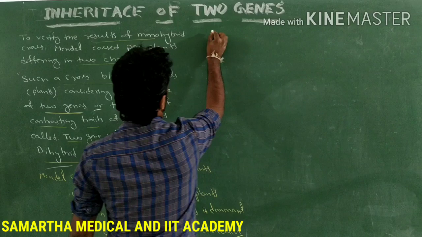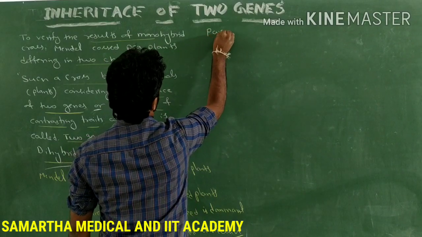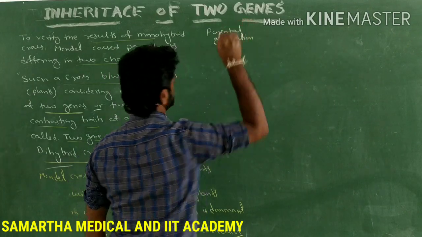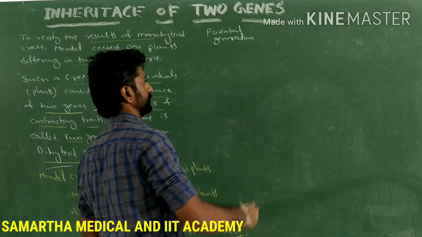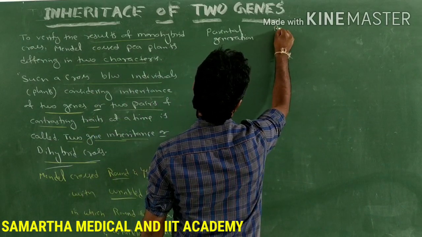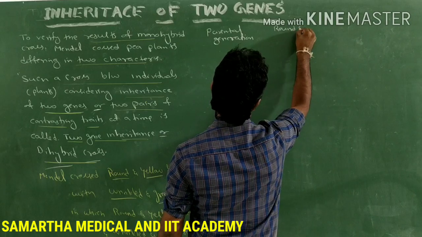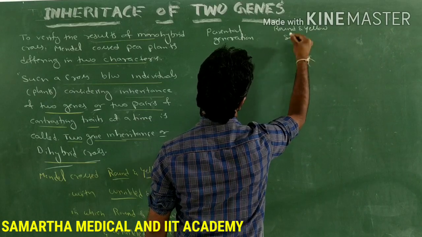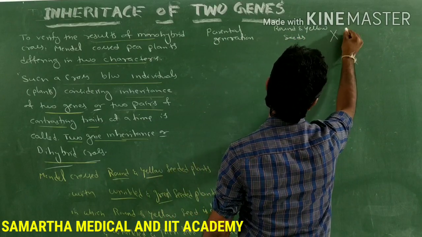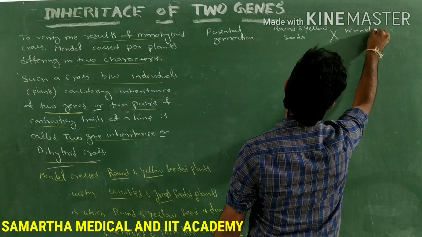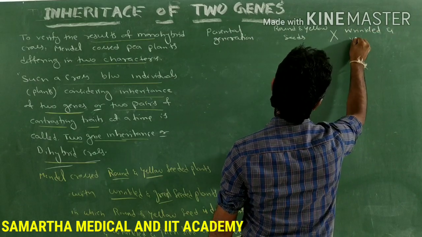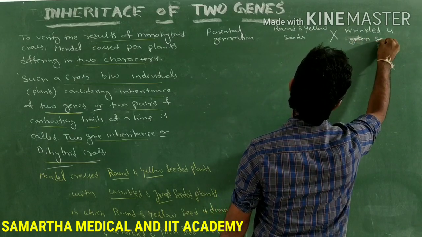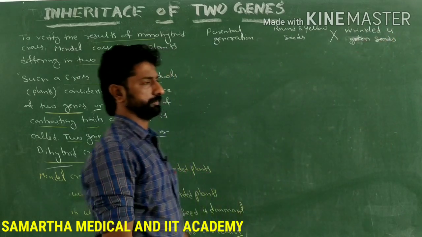So let's write the parental generation. What cross did he conduct? He considered round and yellow seeded plants crossed with wrinkled and green seeded plants.